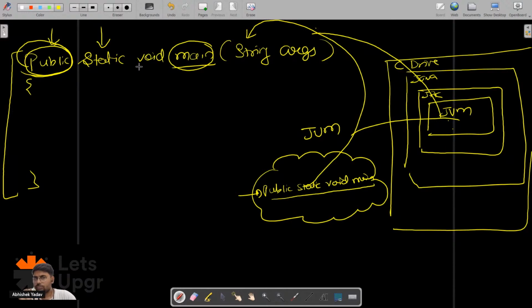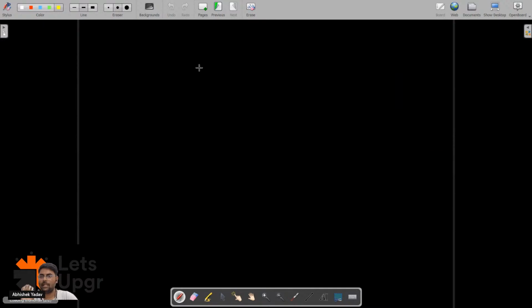After that, void means what you are returning, okay? Let's understand with the help of an example. You have a function, right?